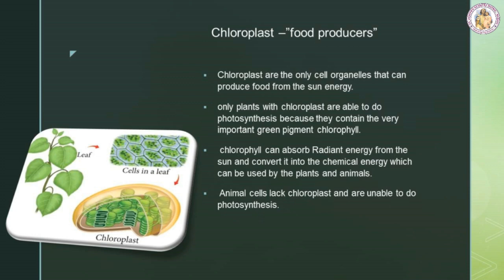Next, chloroplast, food producers. Do you notice the green organelles present in plant cells and absent in animal cells? Chloroplasts are the only cell organelles that can produce food from the sun's energy. Only plants with chloroplast are able to do photosynthesis because they contain the very important green pigment chlorophyll. Chlorophyll can absorb radiant energy from the sun and convert it to chemical energy, which can be used by the plants and animals. Animal cells lack chloroplast and are unable to do photosynthesis.